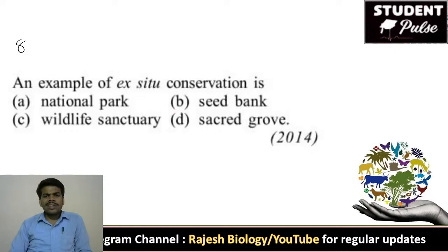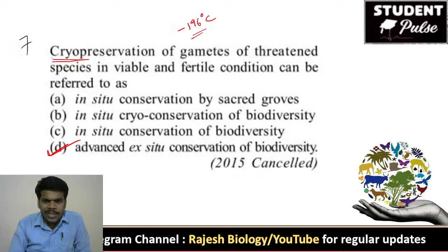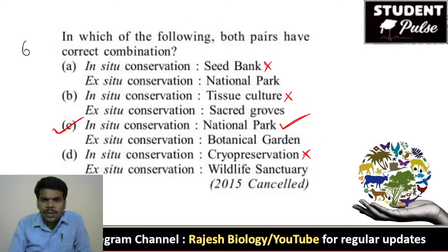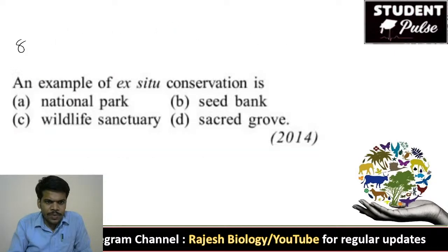National Park, Seed Bank, Wildlife Sanctuary, Sacred Grove. Already told you which is ex situ conservation. Seed bank is not in situ, it is ex situ. We mentioned it in the sixth question. So in the eighth question, the right answer is seed bank, not national park. National park is in situ conservation.